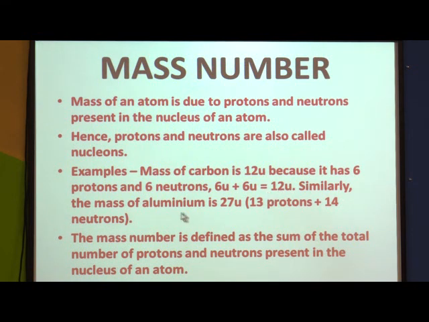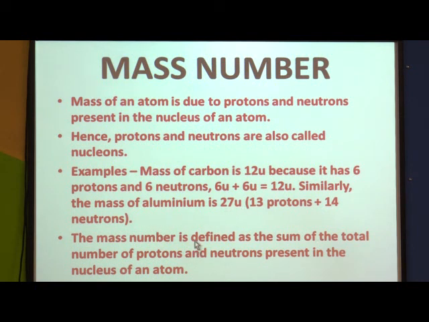Similarly, the mass of aluminium is 27 units. So how do we get 27 units? Because aluminium consists of 13 protons and 14 neutrons. Just add these both the numbers, 13 plus 14, you will get 27. So the mass of aluminium is 27 units.